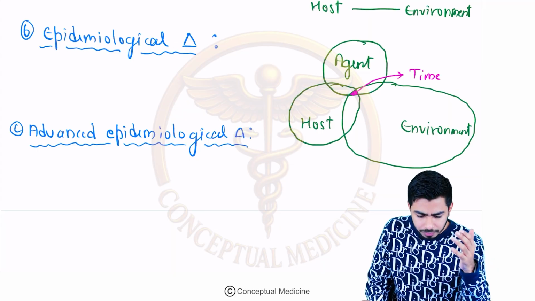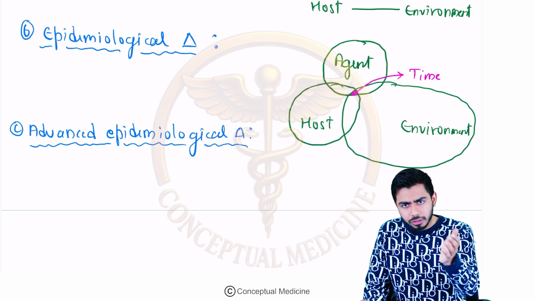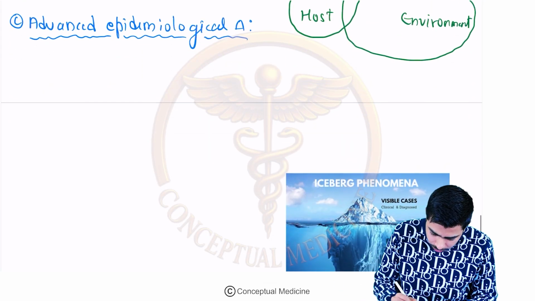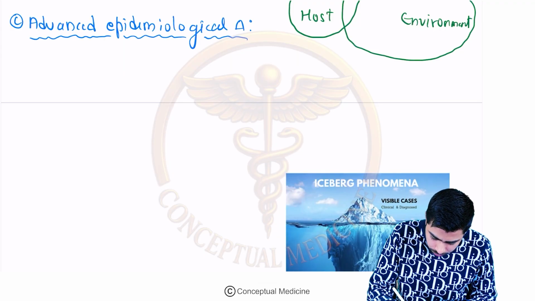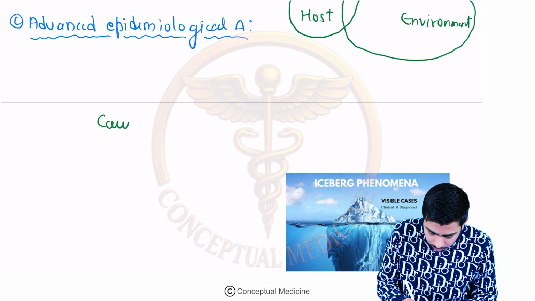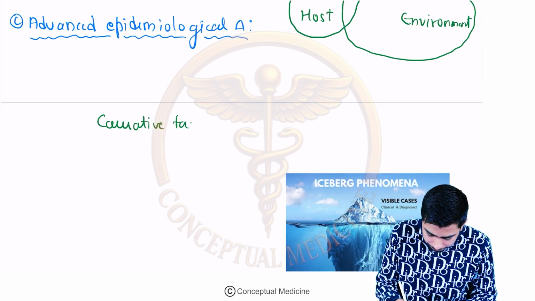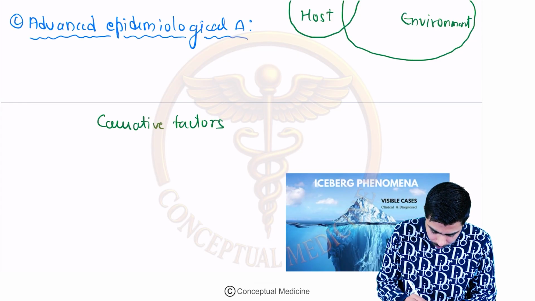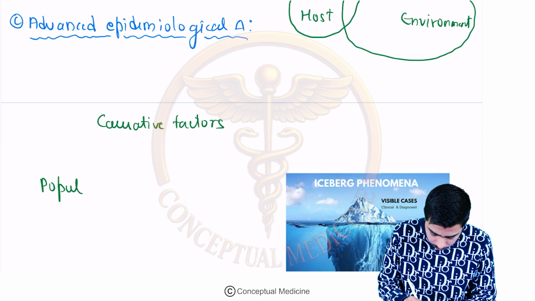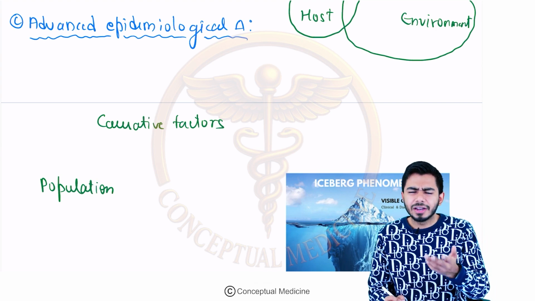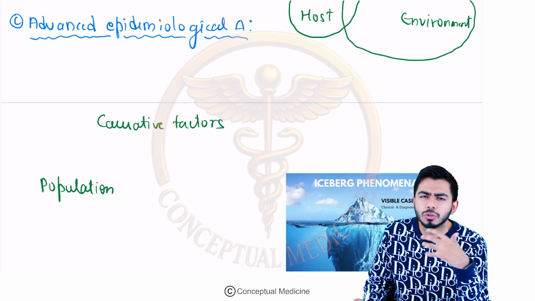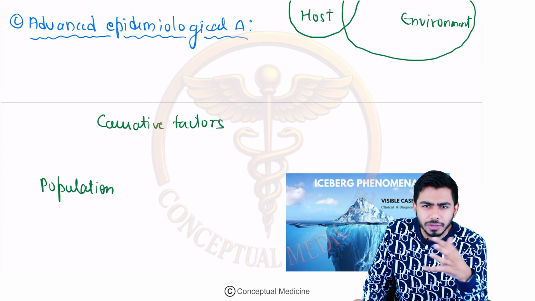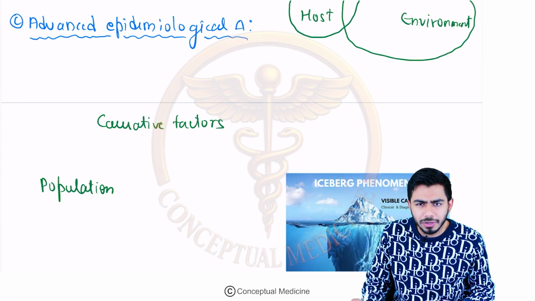There was agent; we replace it with the causative factors. There was host; we replace it with the population. And environment is replaced with environmental factors, social factors, socio-economic factors, cultural factors.